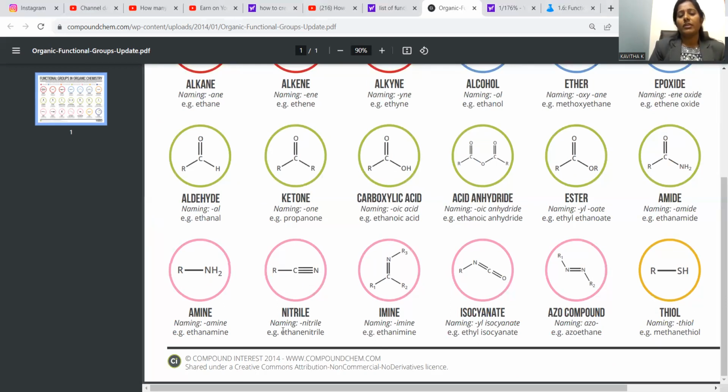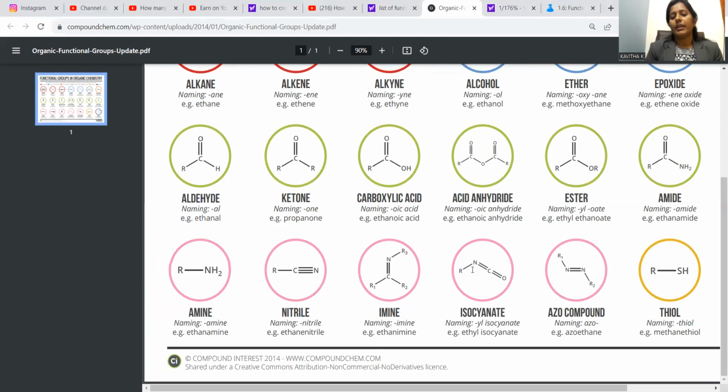RC triple bond N is called nitrile. Cyano functional group, we can say it is called nitrile. And ethane nitrile is the general example where you have to place CH3, because this carbon is also accounted for in the naming. So just CH3 C triple bond N, we have to say ethane nitrile. This is said to be oxime, and a carbon nitrogen double bonded compound is called imine. So any single bonded nitrogen is called amine. Wherever a double bond is there, it is called imine. Ethanimine is the example over there.